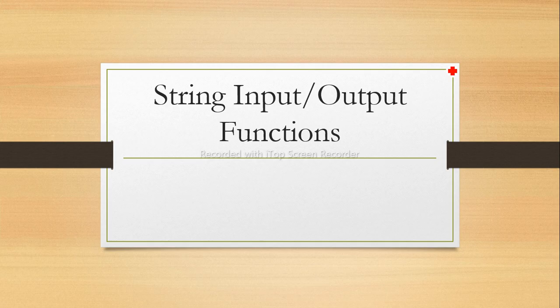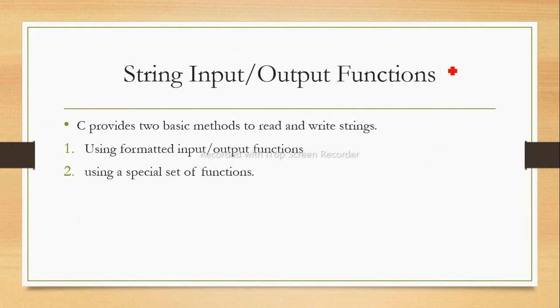Next, string input and output functions. There are types of string input and output functions: formatted and unformatted. String input and output functions are classified into two parts. The first one is formatted input output, using a special set of functions. Input is used to read the string, and output is used to write a string.